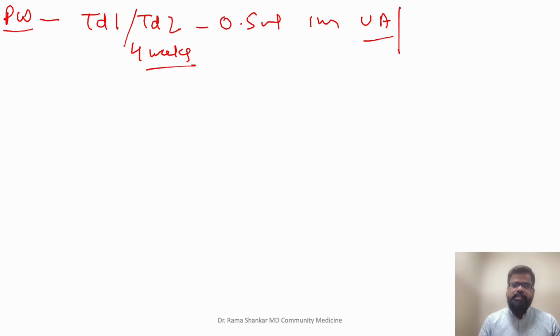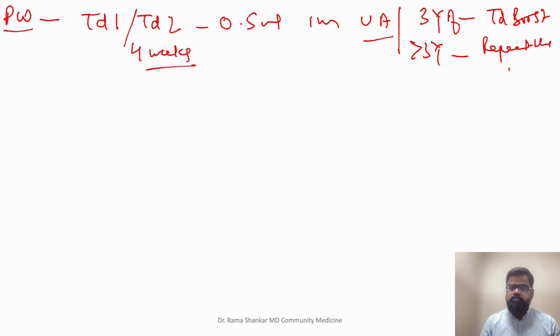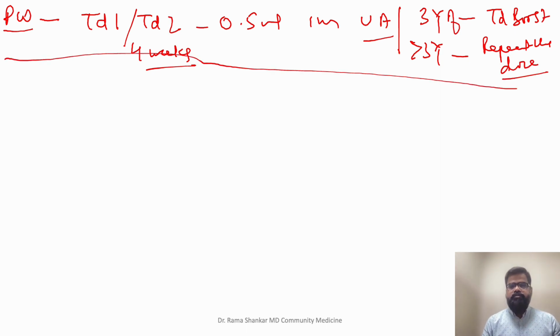If the second pregnancy falls within 3 years of the first pregnancy, then you need to give only a TD booster. If it falls after 3 years, then you have to repeat the dose. Right? So this finishes my pregnant woman.